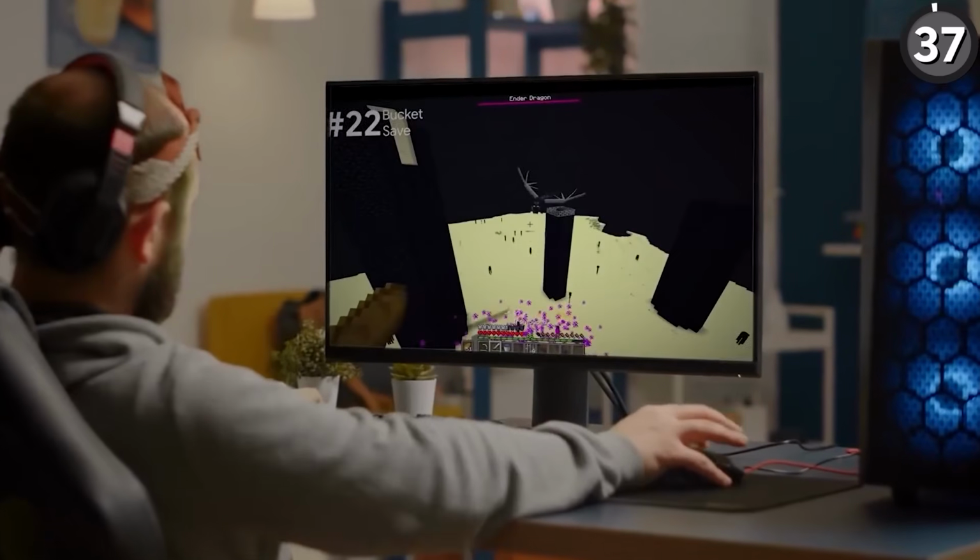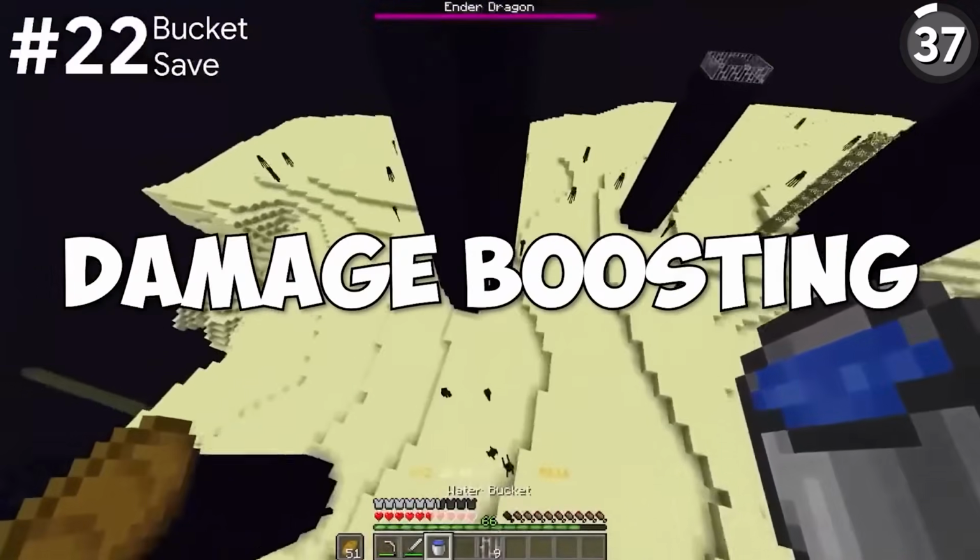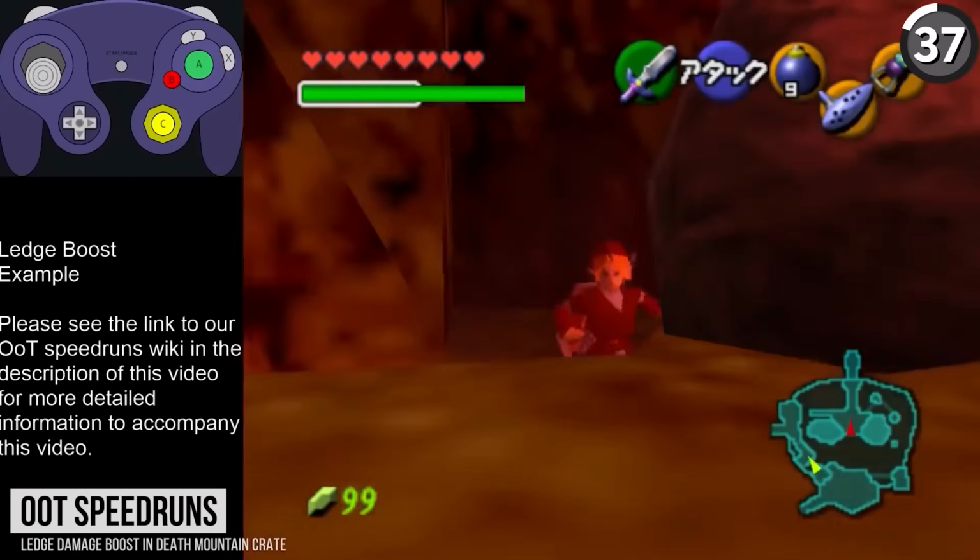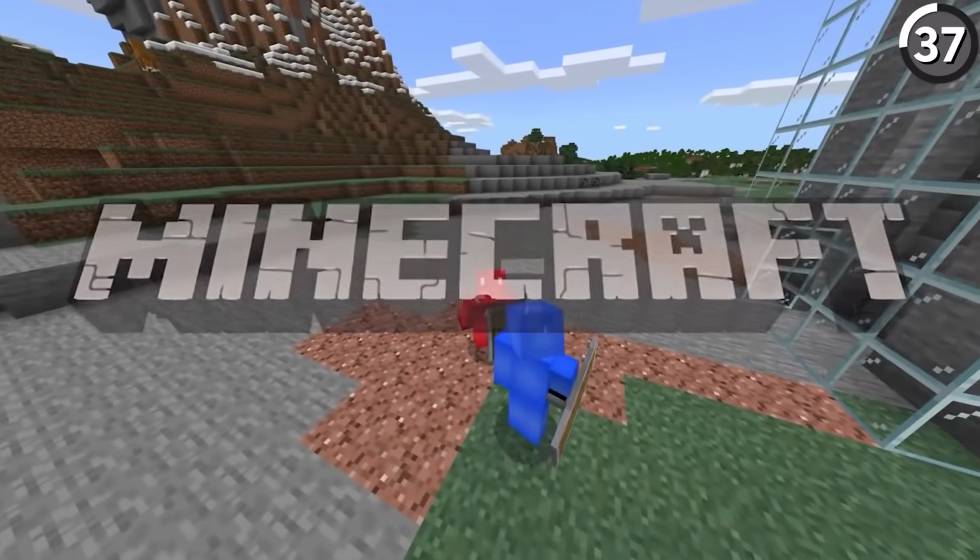If you've watched a couple of speedruns, you've probably heard the term damage boosting. That is, using the force of knockback to push us into prime locations. And in Minecraft, that works just the same.